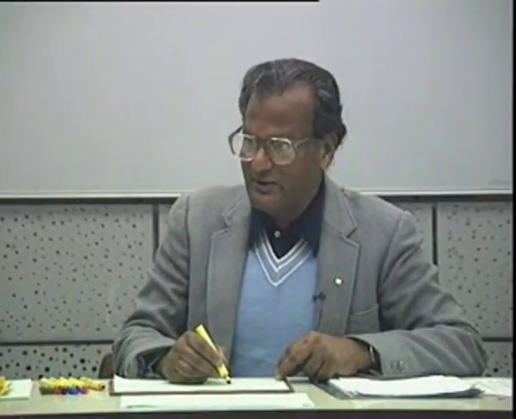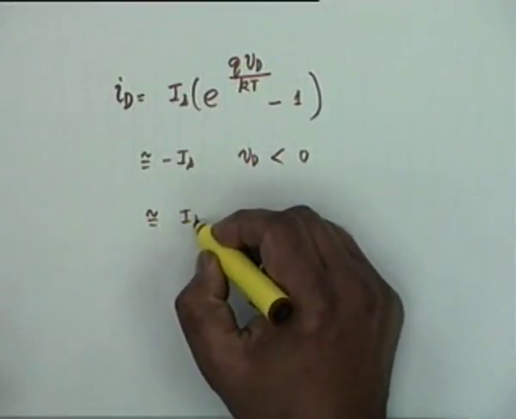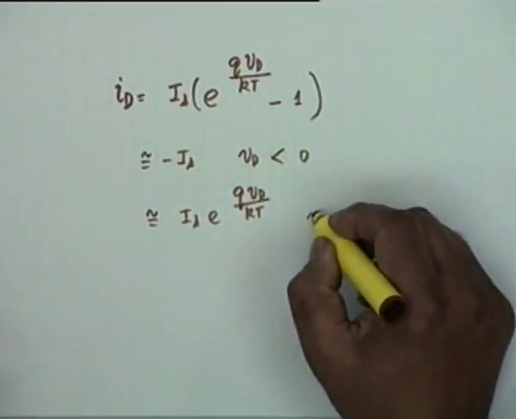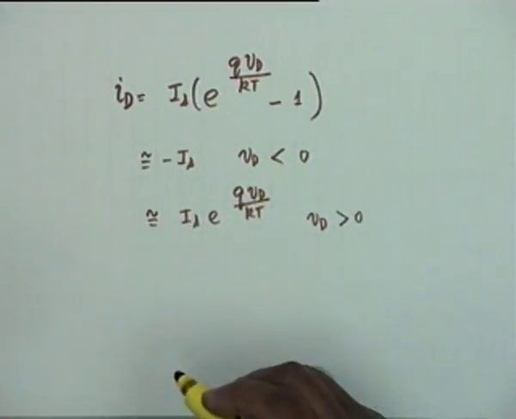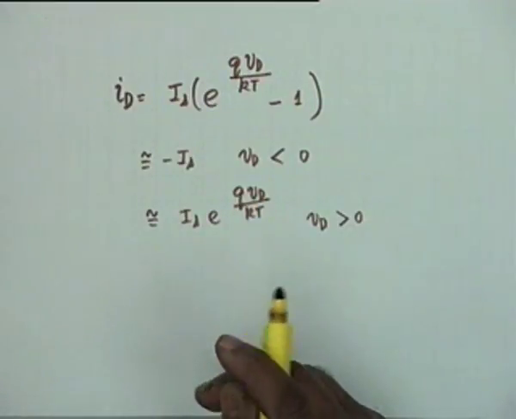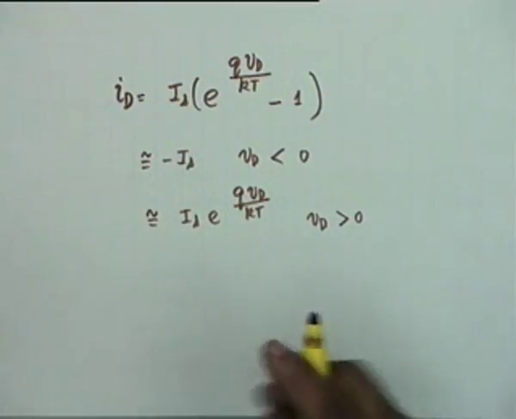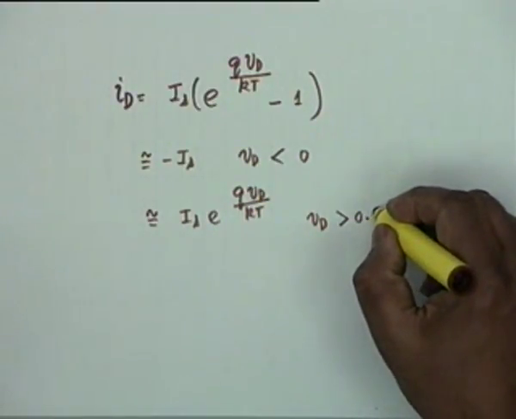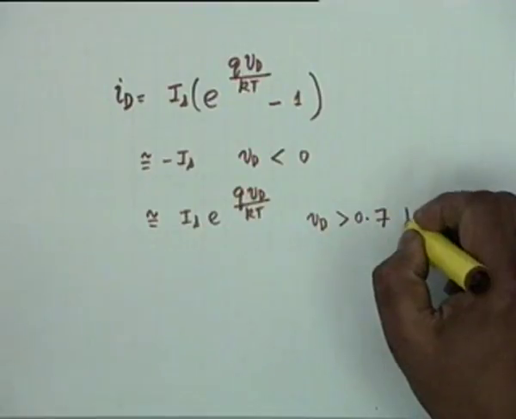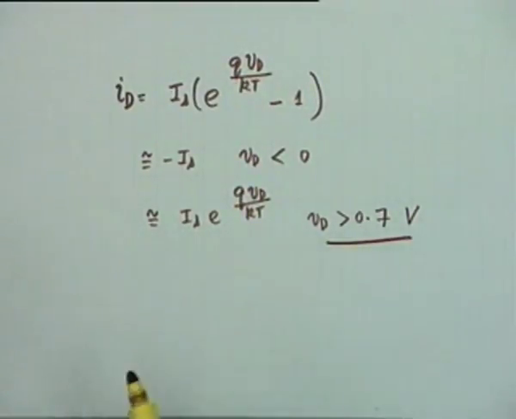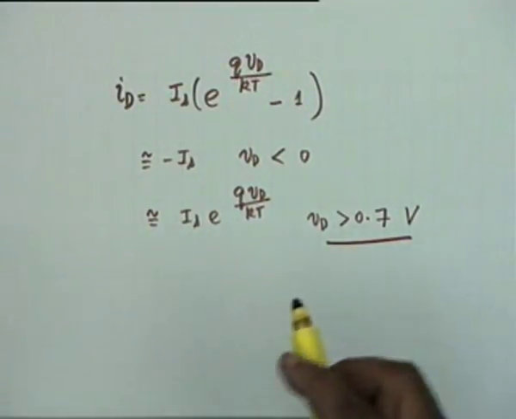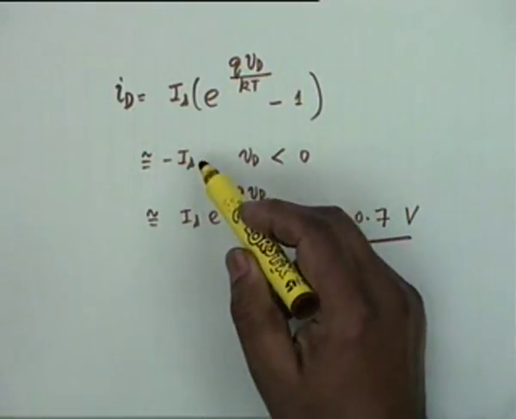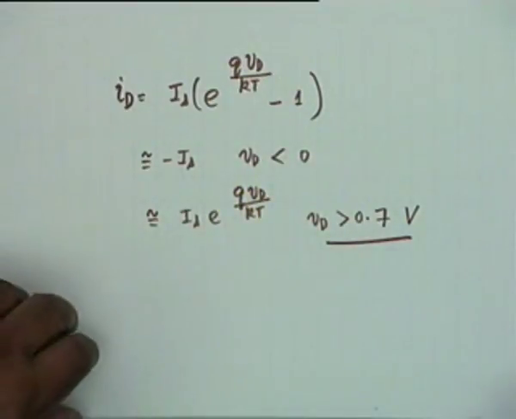So under forward bias you can write this as Is e to the power QVd divided by Kt. Not very negligible forward bias, but sufficiently large, and you will see sufficiently large means that Vd must exceed about 0.7 volt. You will see in a minute. So under forward bias this is the relationship, under reverse bias it is approximately a constant.